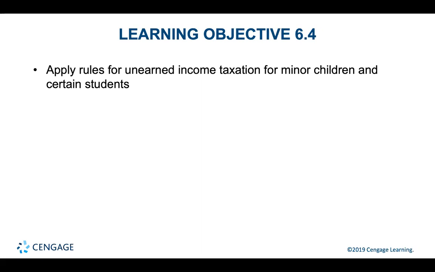Many parents have found it beneficial from a tax planning standpoint to give income earned from assets such as stocks, bonds, bank certificates of deposit, and mutual funds to their minor children. Since children are generally in a lower income tax bracket, their income earned from these assets, such as interest, dividends, and capital gains on stock sales, has traditionally been taxed at a lower rate than the parents. To prevent an income shifting strategy such as this, tax rules have long required the child to pay tax at the parent's rate, referred to as the kiddie tax.